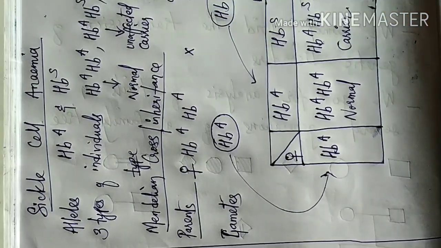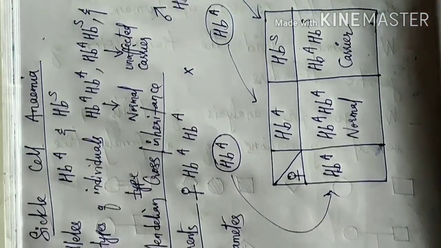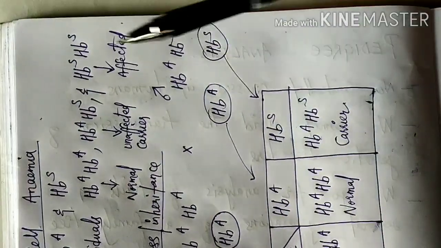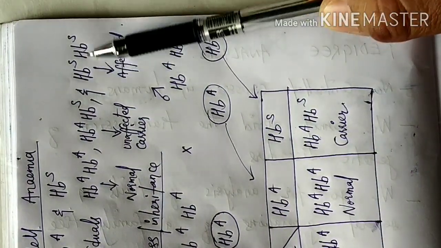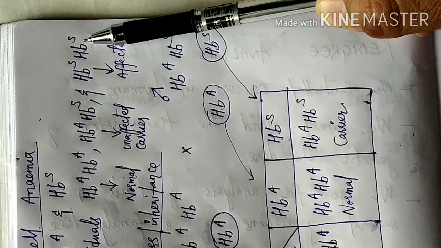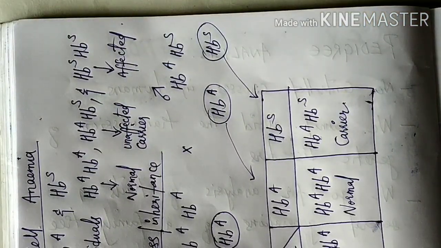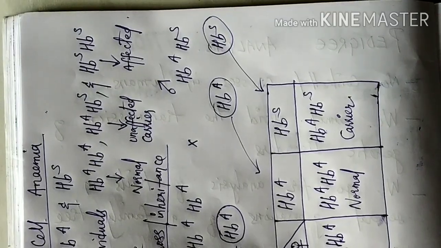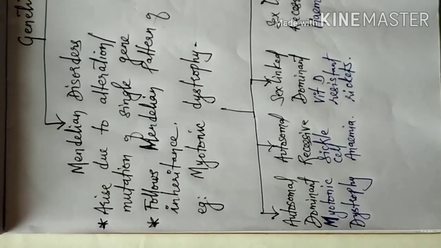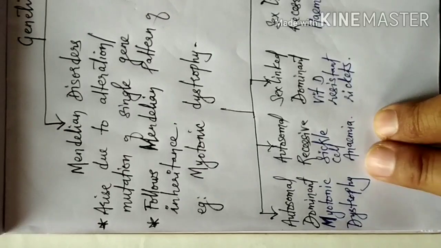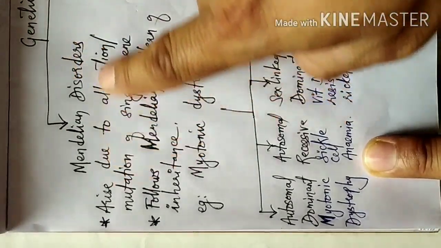So we call it an unaffected carrier. The third one, HbS HbS. Because both the alleles are HbS, the individual is affected, or in other words will suffer from sickle cell anemia.